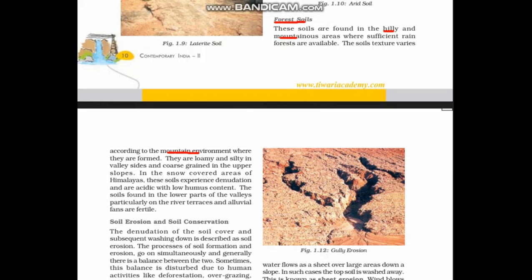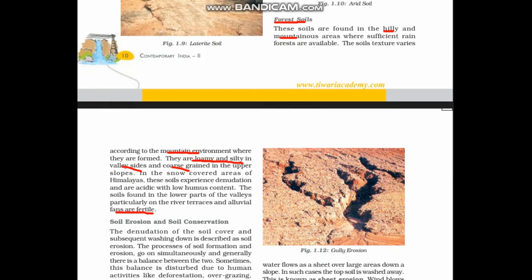They are loamy and silty in valley sides, and coarse grained in the upper slopes. In the snow-covered areas of the Himalayas, these soils experience denudation and are acidic with low humus content. Denudation means it leads to soil erosion. In the high areas, soil erosion goes on because of the water flow. Whenever water flows, or glaciers melt, soil also goes with that, leading to denudation of the soil.